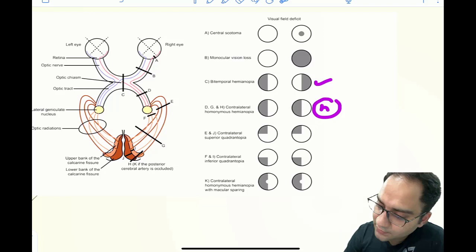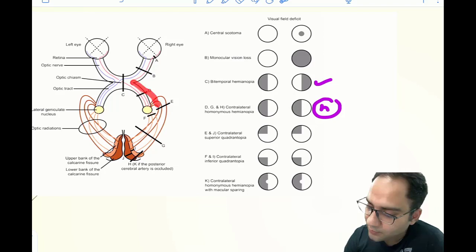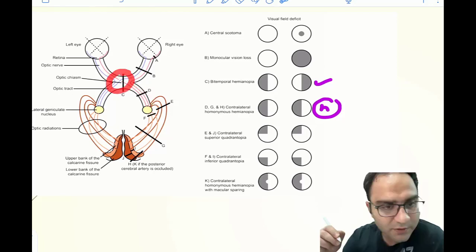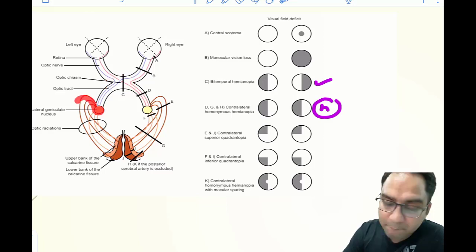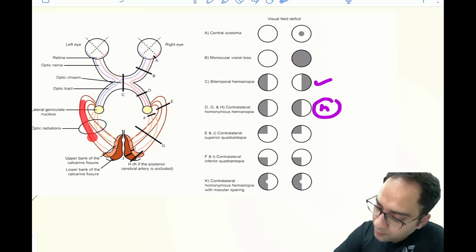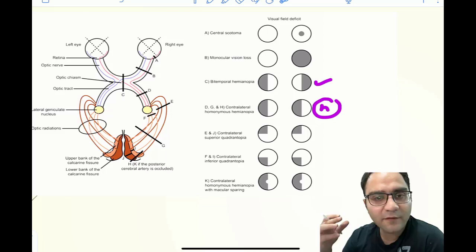The temporal fibers go like that only, without crossing, right? So here you have the optic nerve, which then becomes the chiasma, and here it forms the optic tract, which then goes to the lateral geniculate body. There you have the Meyer's loop. Finally, you have the optic radiations that go and converge into the calcarine fissure of the occipital cortex.